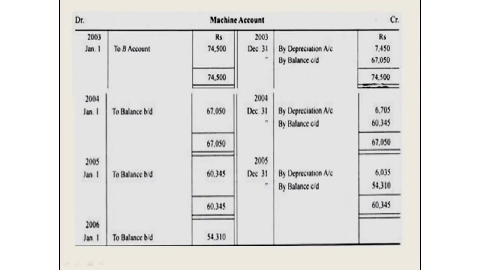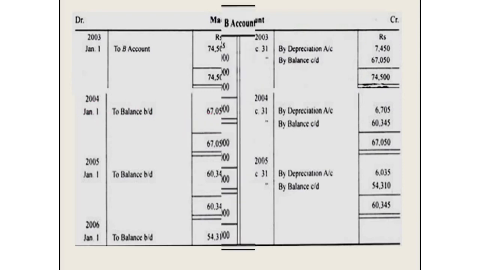Now the ledger accounts for Mr. A, that is the purchaser. First we prepare the machinery account, the asset account. We follow the journal entries and post them to the ledger. So first year: to Mr. B account 74,500, depreciation value 7,450, and the balance amount is transferred to the next year. So 67,050 is transferred as the opening balance for 1st January 2004.